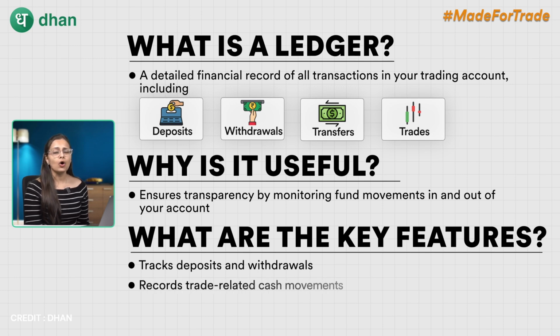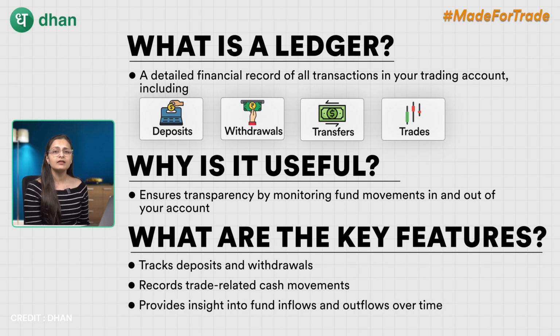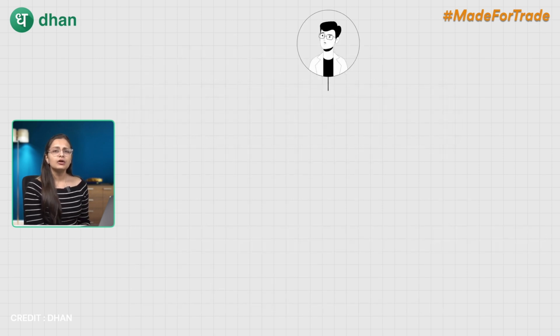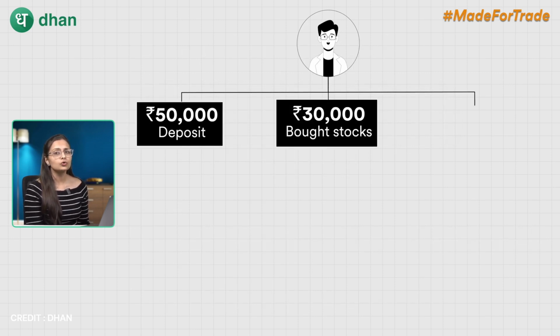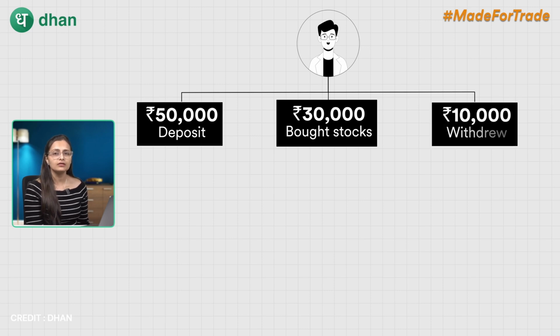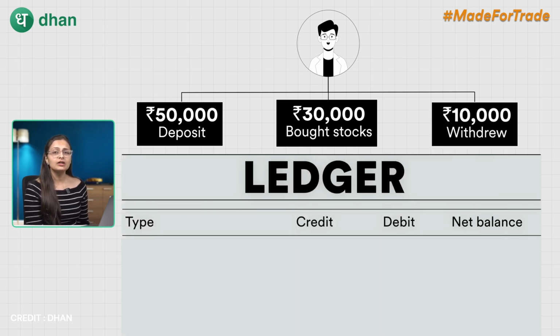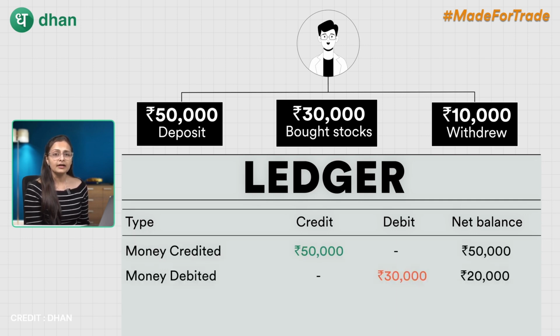It helps record trade-related cash movements. It also helps you understand the inflow and outflow of your funds over time. For example, you deposited Rs 50,000 into your account, bought stocks worth Rs 30,000 and withdrew 10,000. Your ledger will clearly show Rs 50,000 credited, 30,000 debited and 10,000 debited for withdrawal purpose.